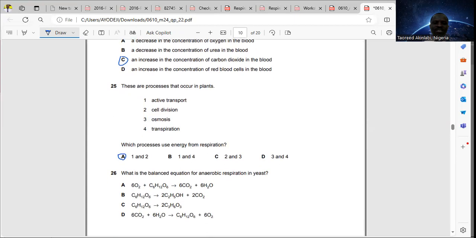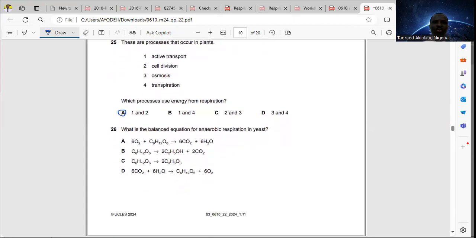For 26, what is the balanced equation for anaerobic respiration in yeast? For your IGCSE syllabus, you're meant to know the word equation and the balanced chemical equation for aerobic respiration, the word equation and the balanced chemical equation for anaerobic respiration in yeast, and only the word equation for anaerobic respiration in muscle.